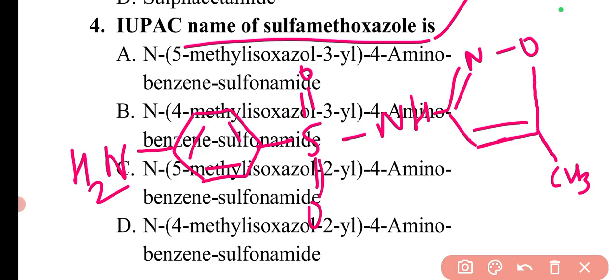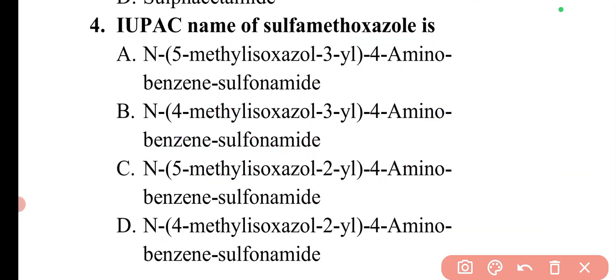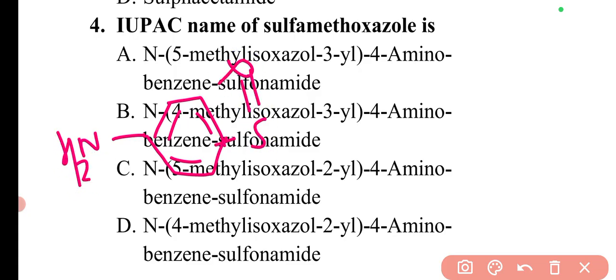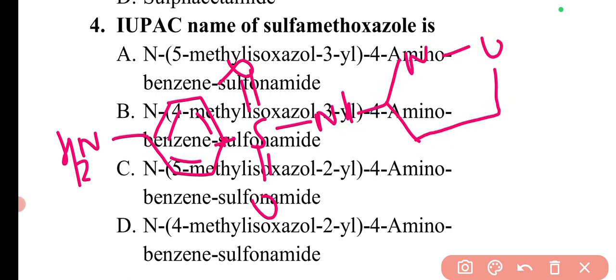Now for this isoxazole ring, there is a numbering system which starts from O. Let me draw the structure again. So this is NH2, this is SO2, NH, here N, O, and this carbon double bond and CH3.